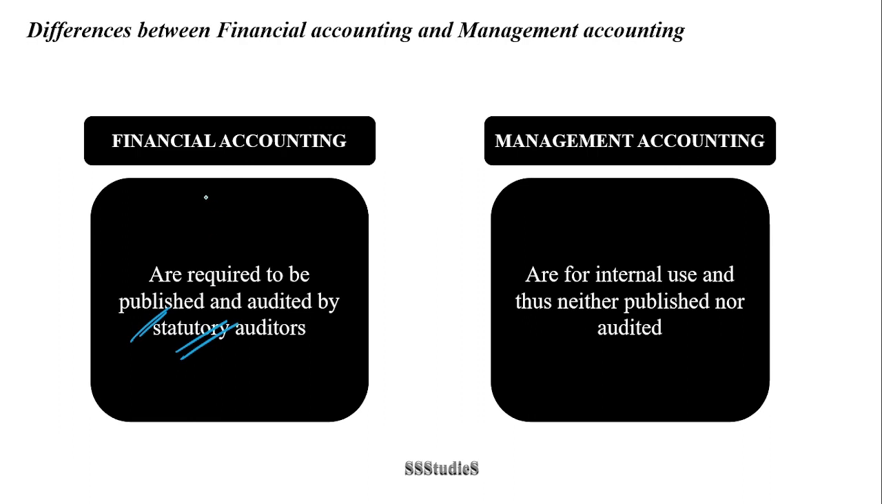So, financial accounting, once it is prepared, has to be audited by a third party, who looks into the authenticity of the transactions recorded, and then it has to be published. Whereas management accounting is only for internal purposes, for the purpose of taking decisions by the management, so it need not be published, and there is no requirement for auditing the management accounting records.